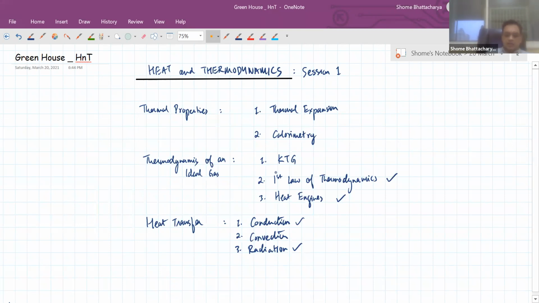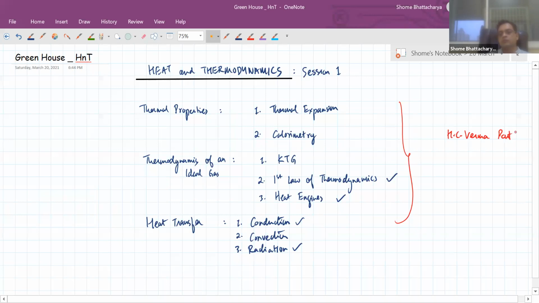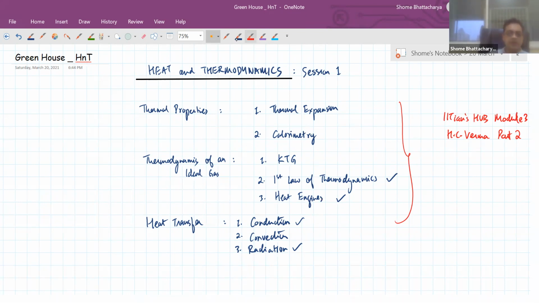Okay. So this is a rough description of what we are going to be doing in the next few weeks, heat and thermodynamics. Also, this is part of Concepts of Physics Part 2 with H.C. Verma. So this entire portion is there in H.C. Verma Volume 2. And of course, it is there in ITN's Hub module number 3 of physics, which I'm sure all of you have got, but in case you need a copy of it, I can always send you a PDF, just let me know.